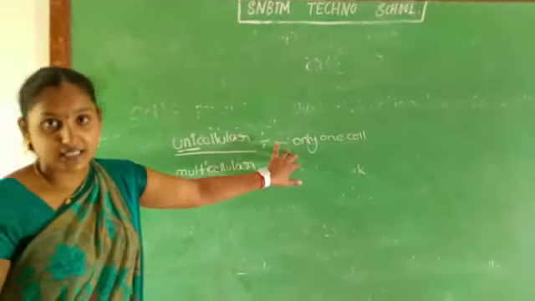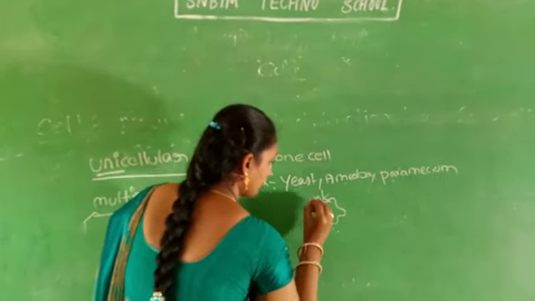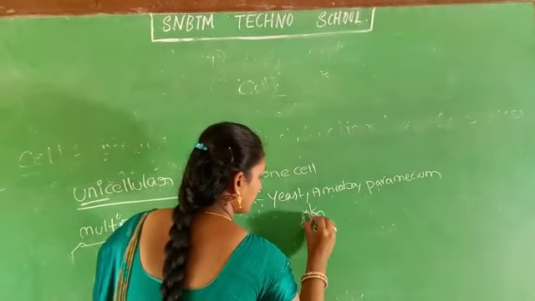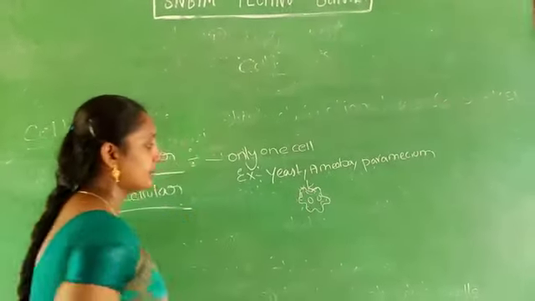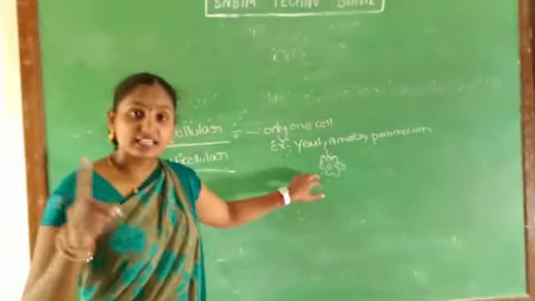For example, we take amoeba, or yeast, amoeba, paramecium. In their body, only one cell is present. For example, we draw amoeba, and in this only one cell is present.